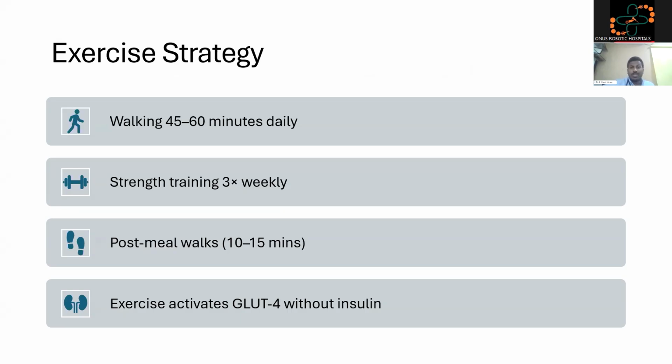Always remember, whenever you do only cardiovascular activity, it means only walking or cycling, there would be muscle damage secondary to recurrent cardiovascular activities. The repeated movements lead to muscle damage. So to prevent further muscle damage, strength training is the most important thing. That's why you do cardiovascular activity daily for 45 to 60 minutes, resistance training 3 times a week to prevent the damage from the cardiovascular activity, and post-meal walking to control the sugar spikes. Apart from these things, even stretching exercises are also important to prevent injuries.